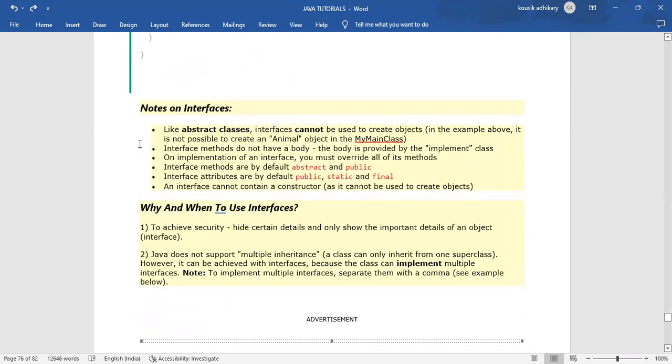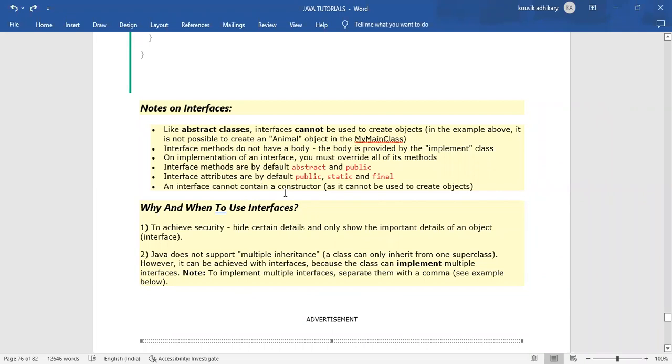Interface note, that is a very important note. Like abstract class, interface cannot be used to create an object. Interface methods don't have a body. The body is provided by the implement class or the subclass. On implementation of an interface, you must override all of its methods. Interface methods are by default abstract and public. Interface attributes are by default public, static, final.